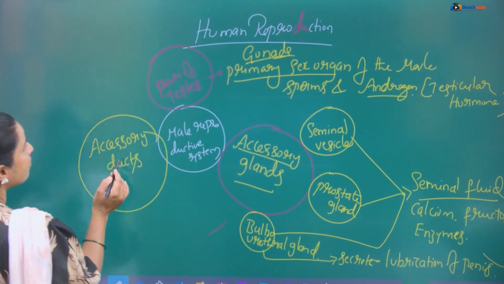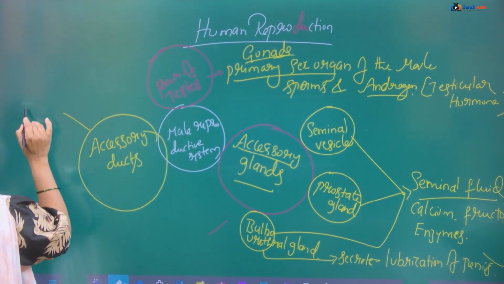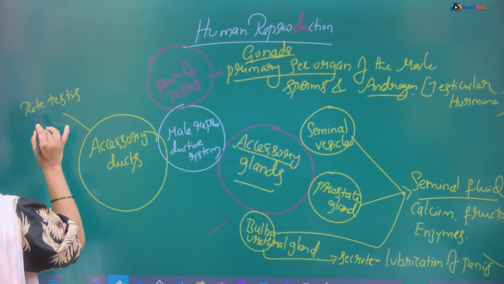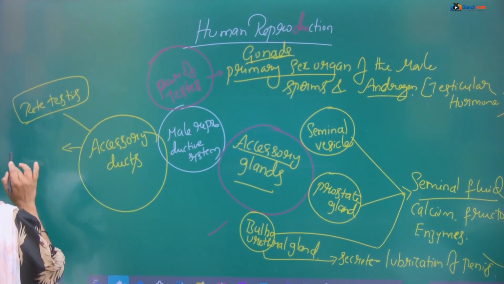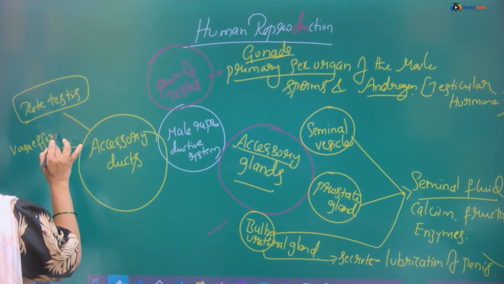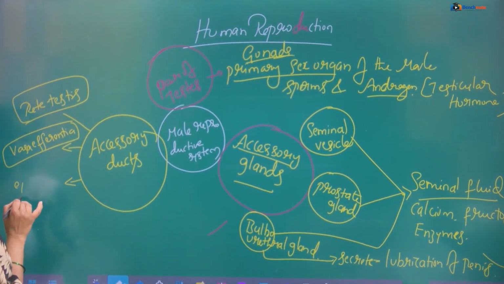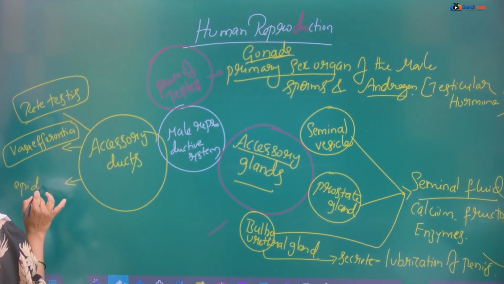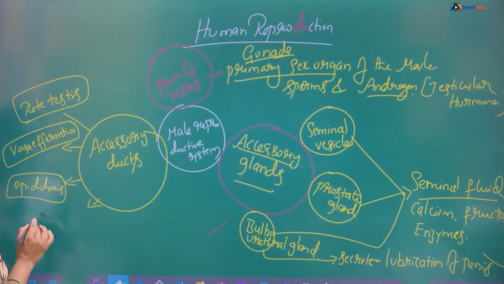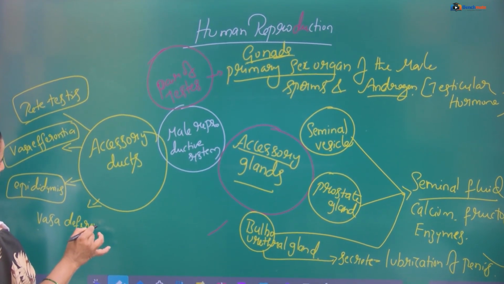Fine. Now we'll look at the next one, accessory ducts. Basically it first starts from the rete testis, then vasa efferentia, next epididymis, then vasa deferens.